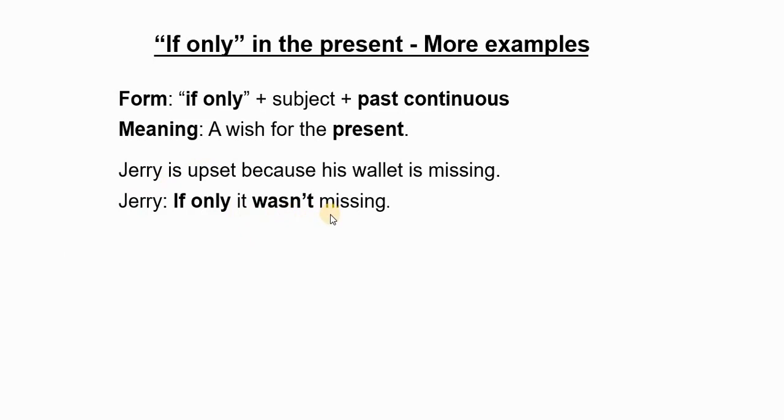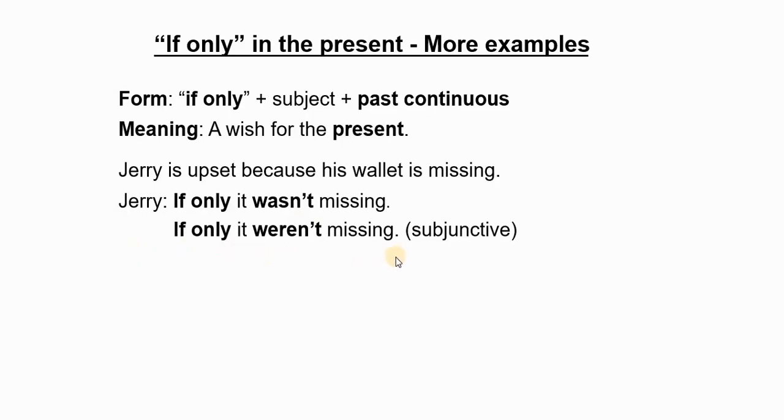It wasn't missing. So this is the past continuous form of miss. It wasn't missing. And it is a negative. And if we want to be strict, we would use the subjunctive. If only it weren't missing.